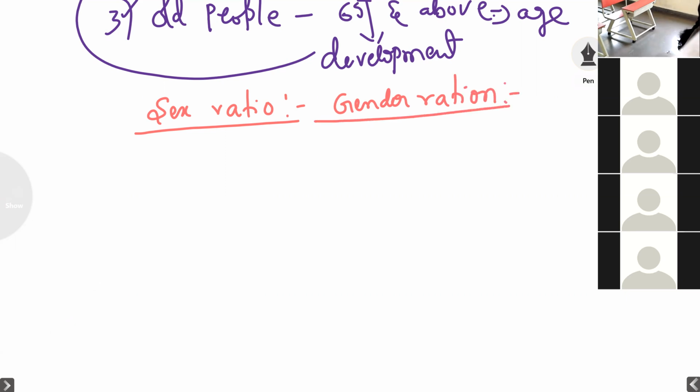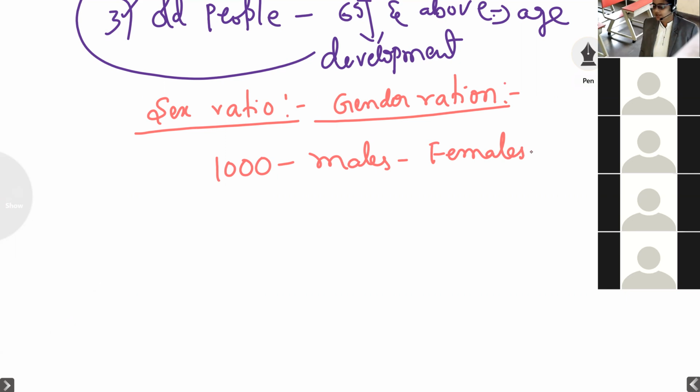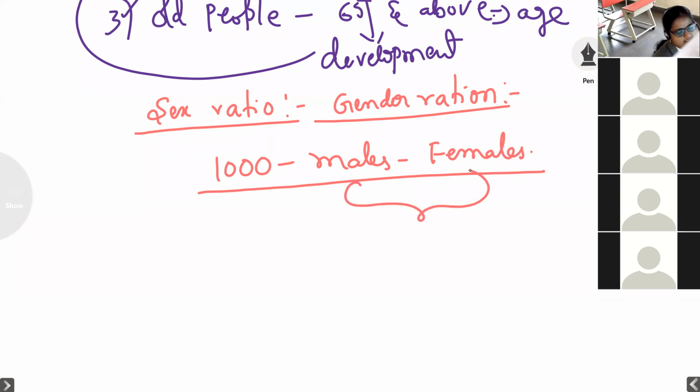That means for every 1,000 males, how many females are there? So this is called the sex ratio or gender ratio, right? Likewise they will calculate.